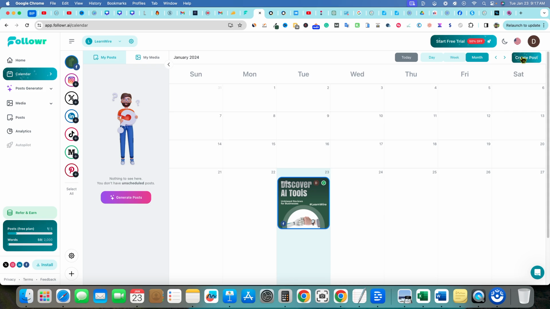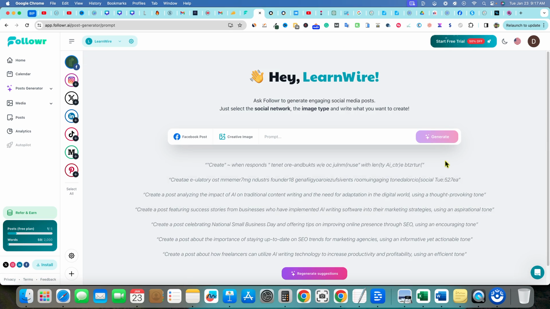I'm going to go over here and say we can go to create post and select from here. And you can actually create a blog post and post it to Medium from inside of the tool. That's really neat as well. What does this button over here do? Generate posts. So it's going to just take you right over here to the post generator.